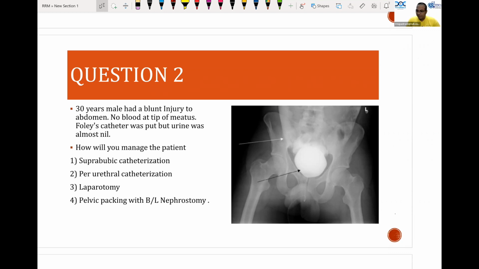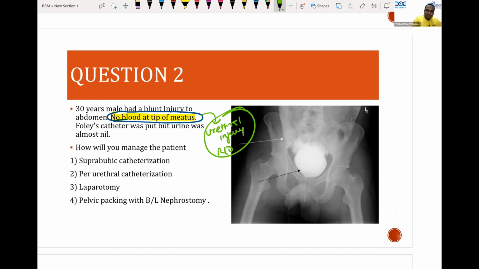So this is a very classical question. A 30-year-old male had a blunt injury to the abdomen, no blood at the tip of the meatus. Blood at the urethral meatus, what does it signify? If there is blood at the urethral meatus, it means urethral injury. Please remember, if there is no blood at the urethral meatus, urethral injury is ruled out. Very important point.